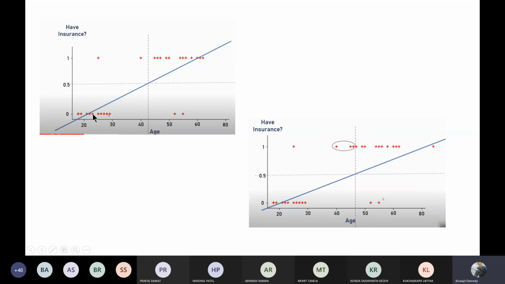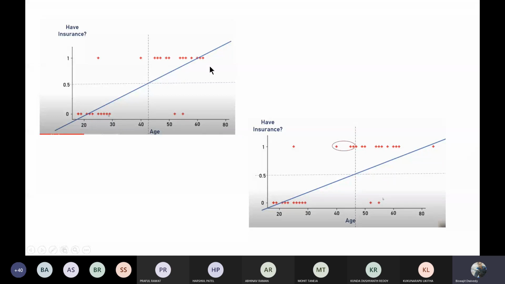The persons with ages less than 30 are not interested in this insurance. They are not having any insurance. And the persons with ages more than 40, or you can say 45, have bought insurance. You can see those things.